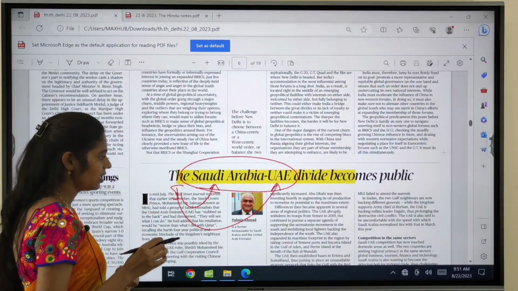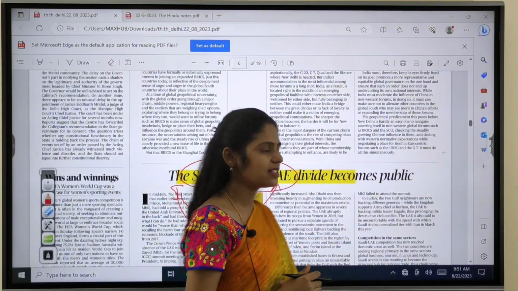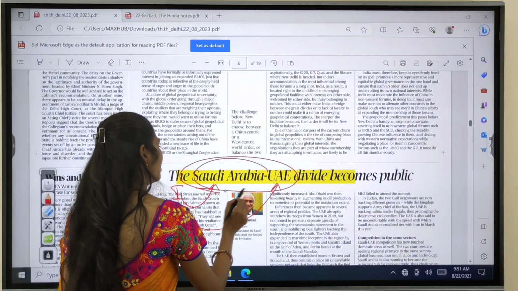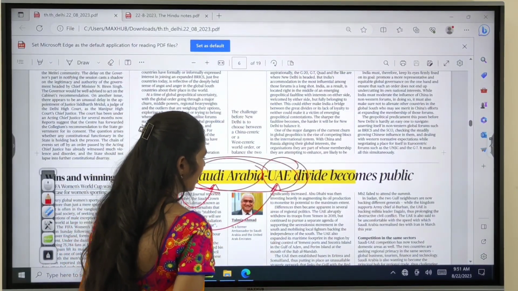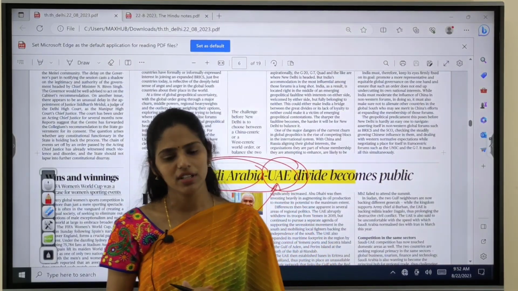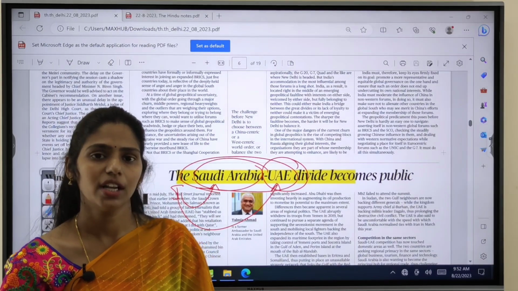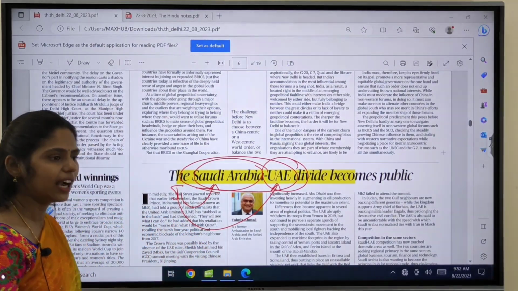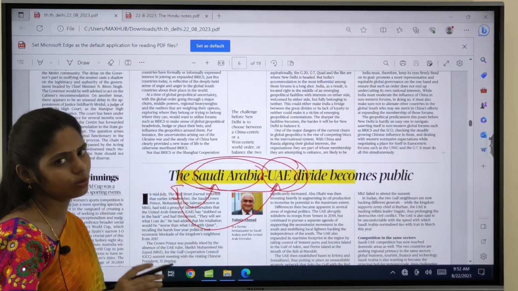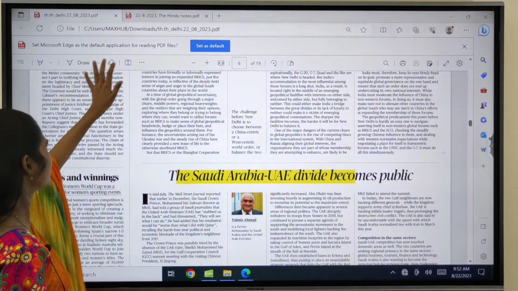Okay, so here is one homework I want to give you students. Please open your atlas and see the Saudi Arabia map as well as the UAE map, and please let me know which countries share a boundary with Saudi Arabia, and which countries share a boundary with UAE, and if there are any water bodies present, please let me know that also. Okay, so now let us see the analysis point.